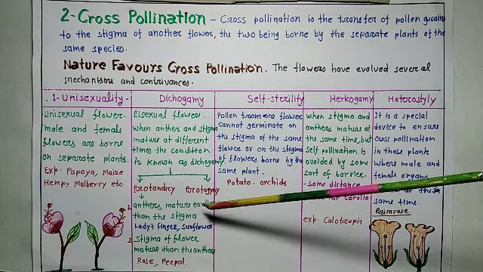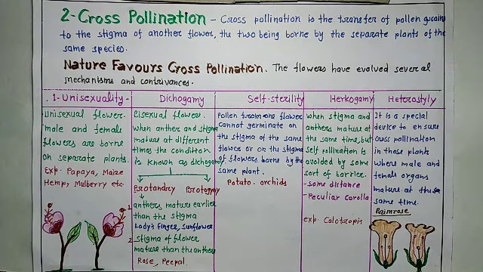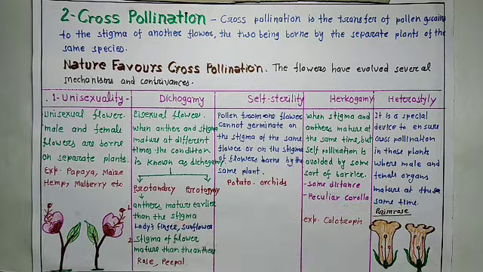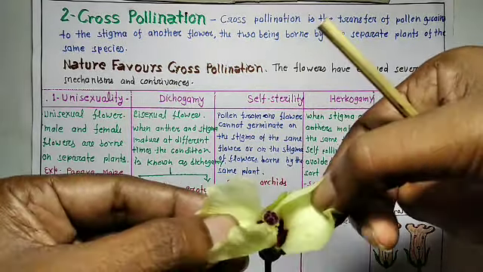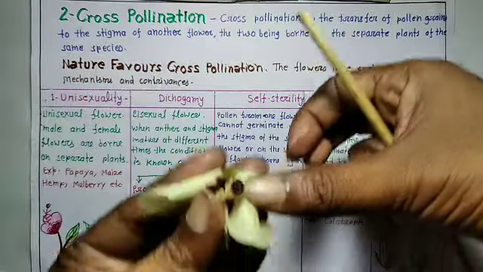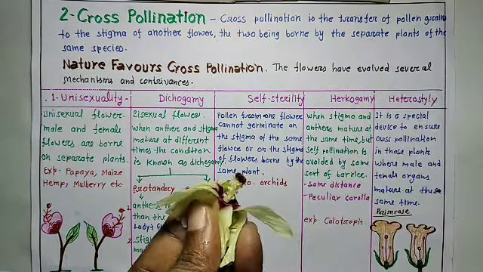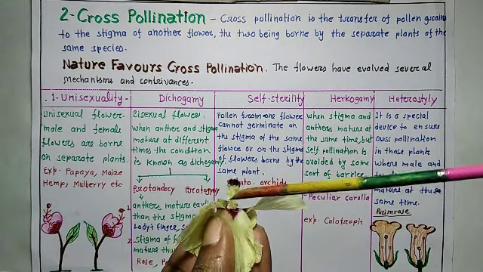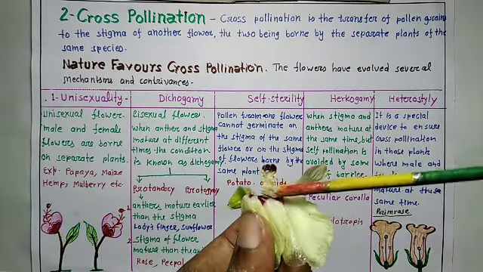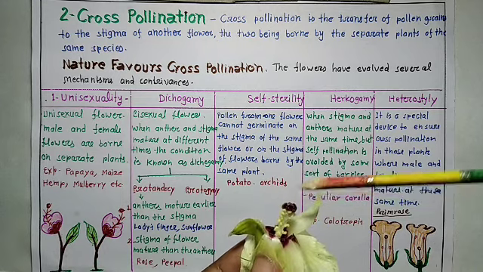Example of protandry is lady's finger. Here you can see this is a lady's finger flower. In this flower, this one is the anther. The anther matures earlier than the stigma.